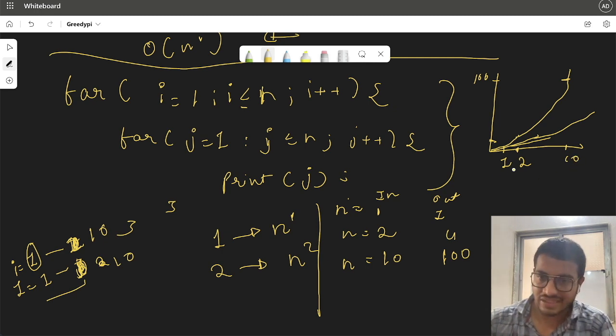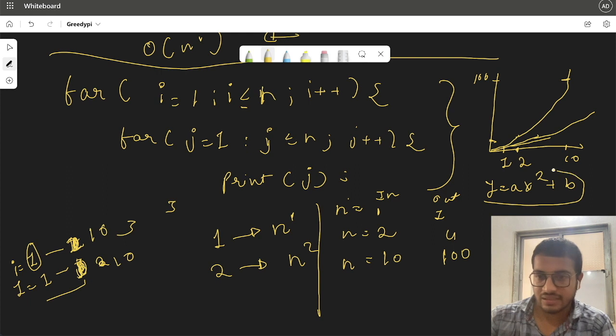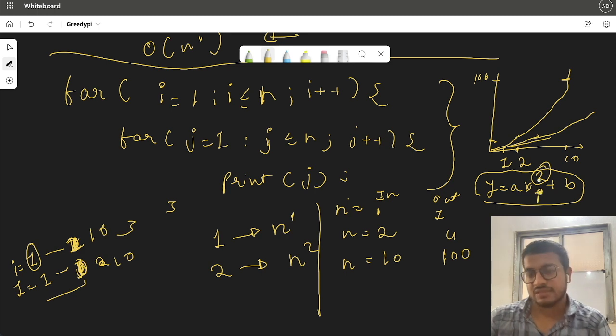So if we plot the equation of this, it would be something like y is equal to ax square plus b. And because of that, the complexity would be equal to n square, which is the power of variable x.